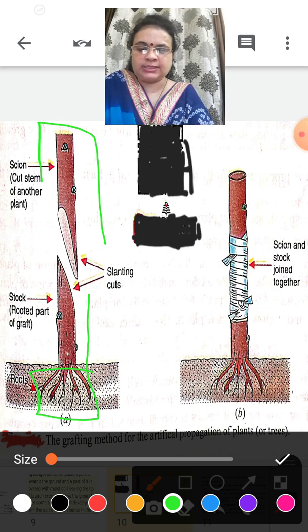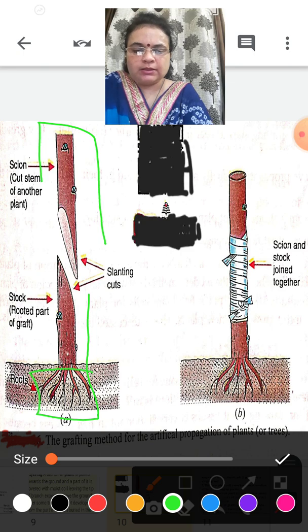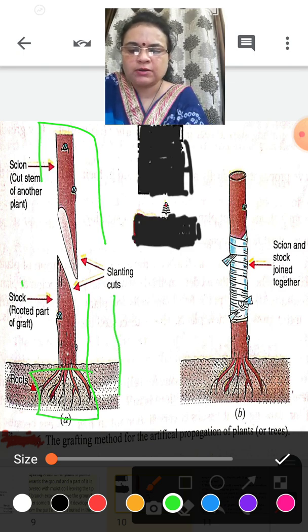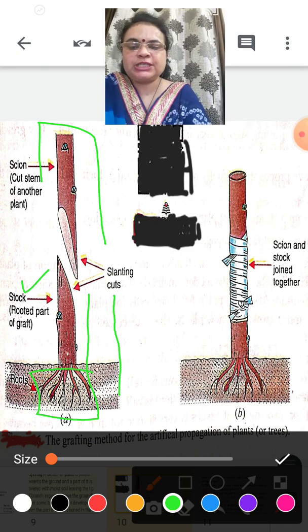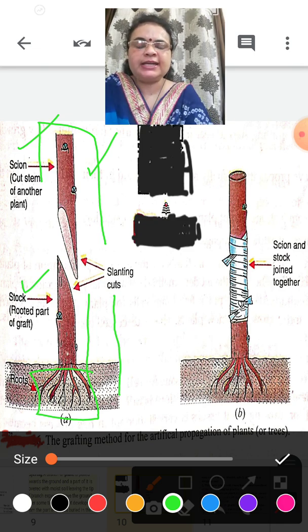How is it done? See, the part which is with root is known as stalk. What is it known as? Stalk. Okay, and the part which is without the root, the cut stem of another plant's upper part, is known as scion. Scion and stalk are cut in a slanting way.